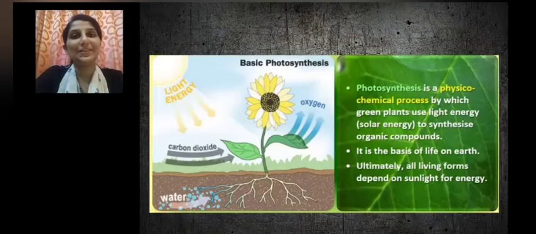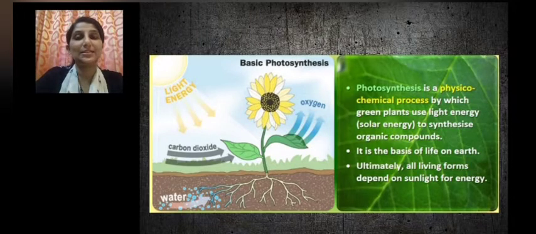Hi, dear children. Welcome to the new chapter Photosynthesis in Higher Plants. We know photosynthesis is the basic process. It is an anabolic process by which simple inorganic substances are converted into complex organic compounds in the presence of sunlight and with the help of chlorophyll molecules in plants. And it is a basic process by which energy source is made available to living organisms.